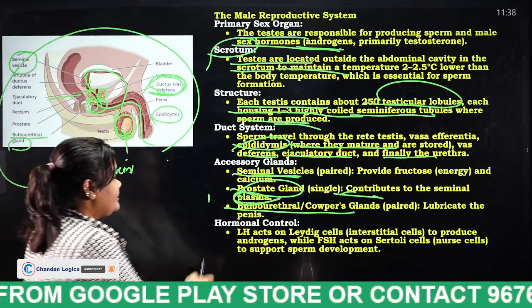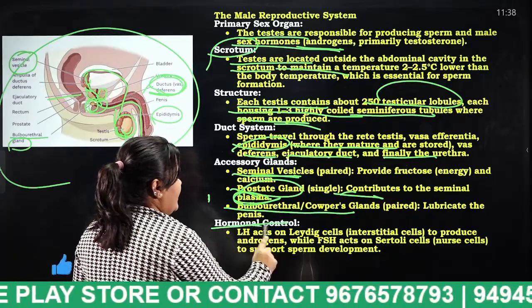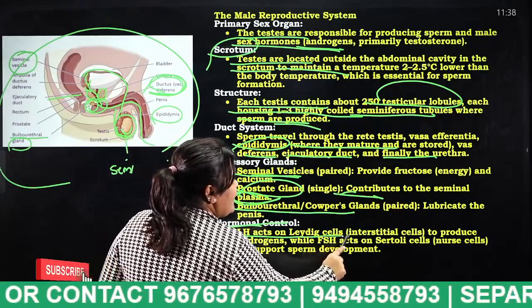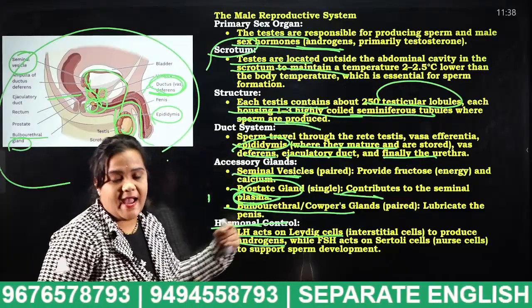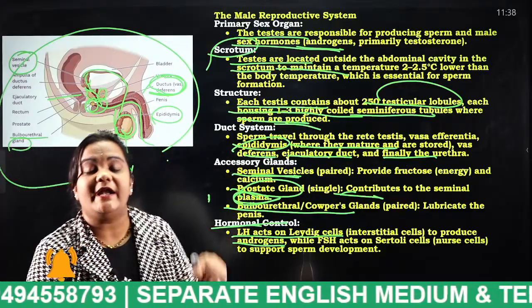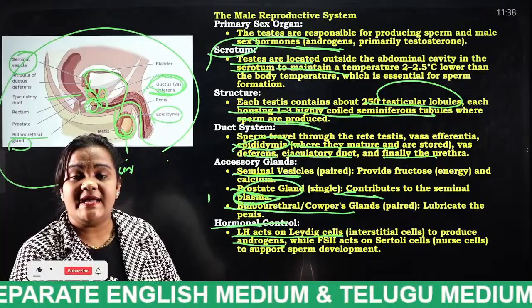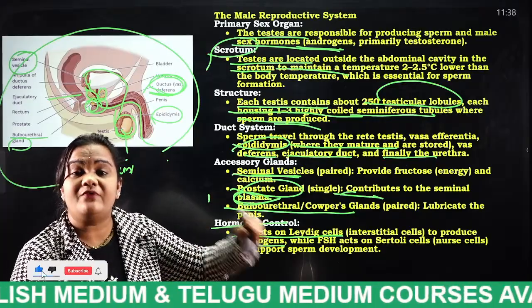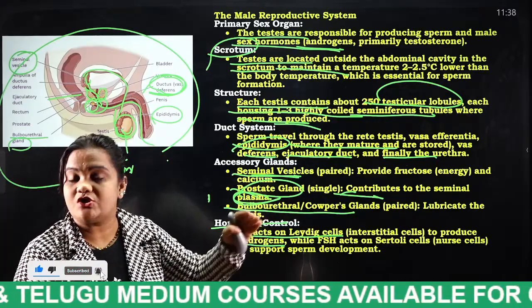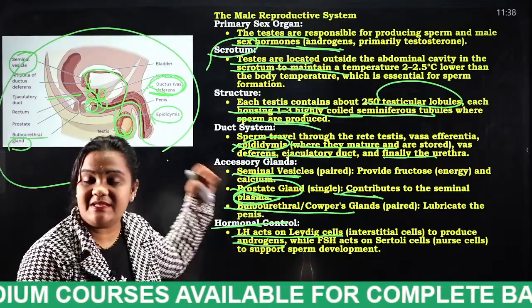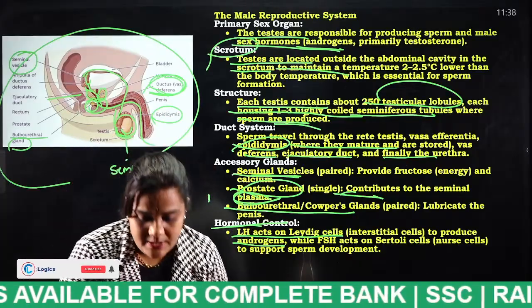And finally hormonal control. LH acts on Leydig cells to produce androgens. I have explained this already. LH, luteinizing hormone. What is the use of this? It is helpful for the production of testosterone hormone. We have discussed it in the previous slide. Okay, next.